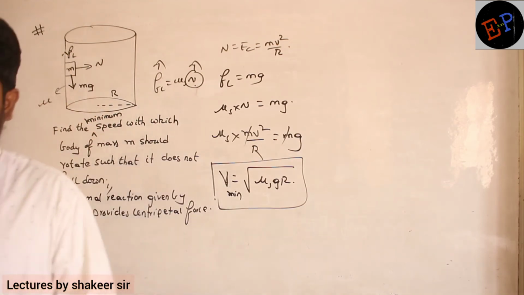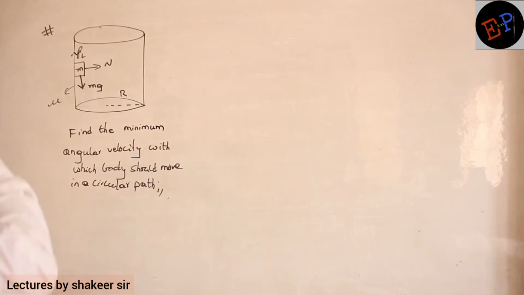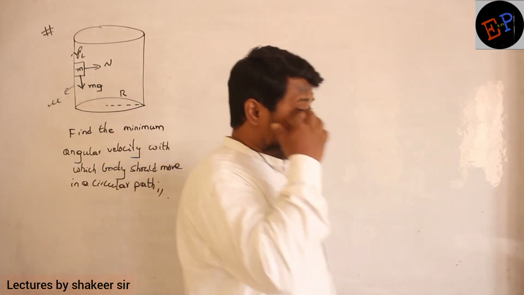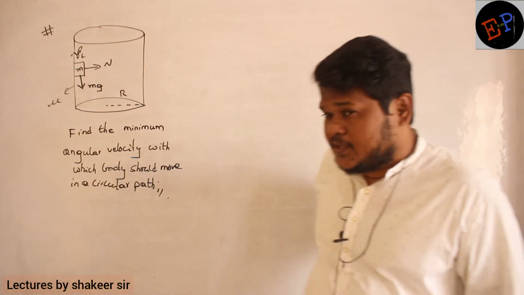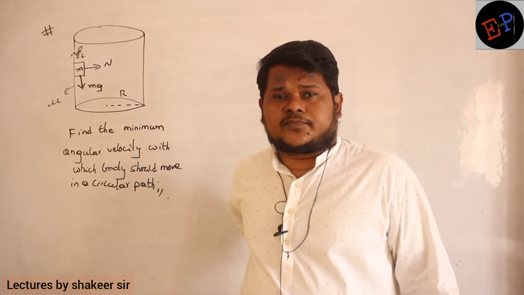Fine? That's it. So in the same question, what is the minimum angular velocity with which this body should move in a circular path such that it doesn't fall down?